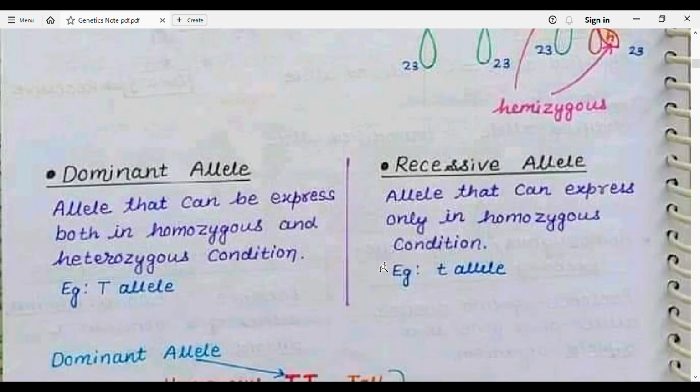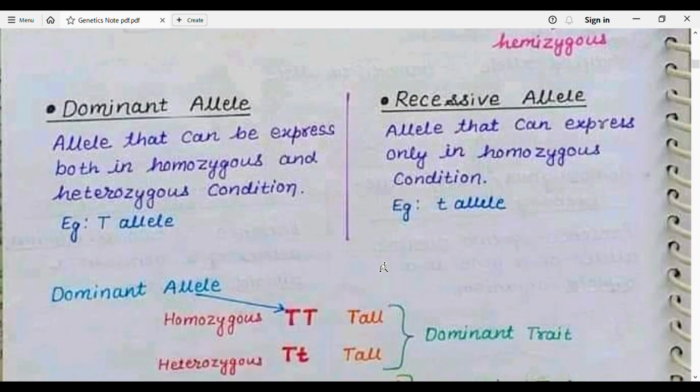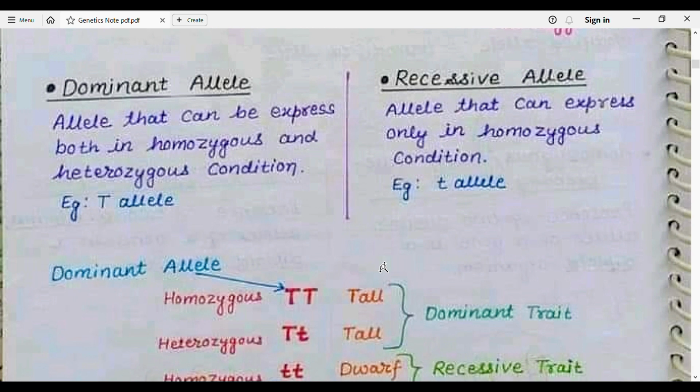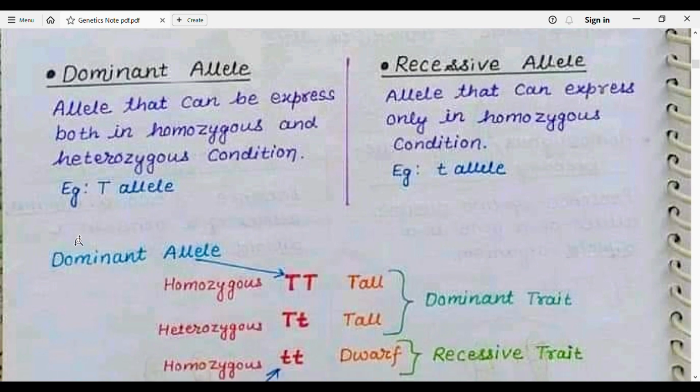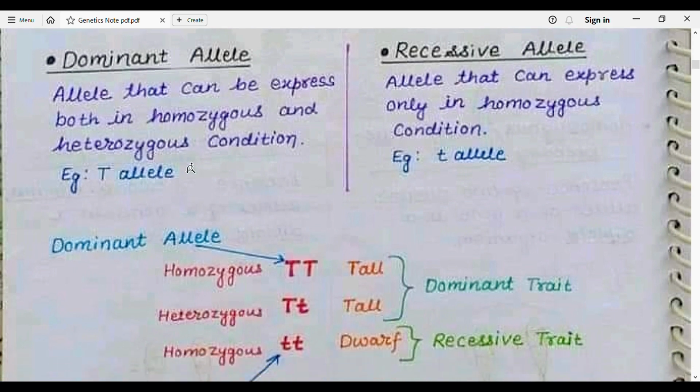Then what is dominant and recessive? An allele that can be expressed both in homozygous and heterozygous condition is known as a dominant allele. For example, here both the alleles are similar and dominant, so homozygous. So they are known as dominant. We can also define dominant alleles as those alleles which express themselves in both homozygous as well as heterozygous condition.